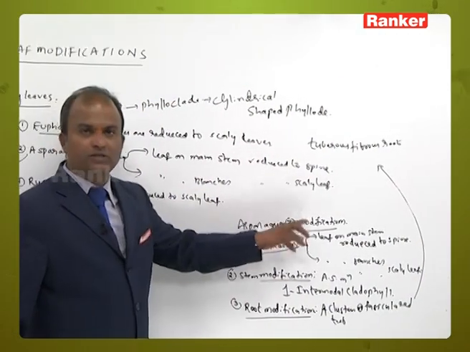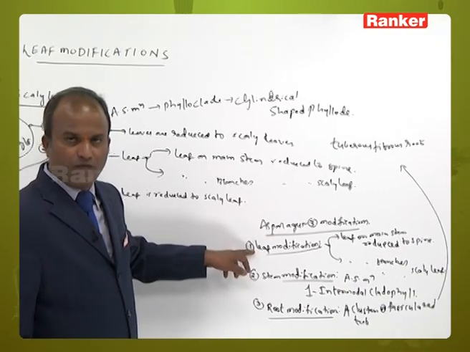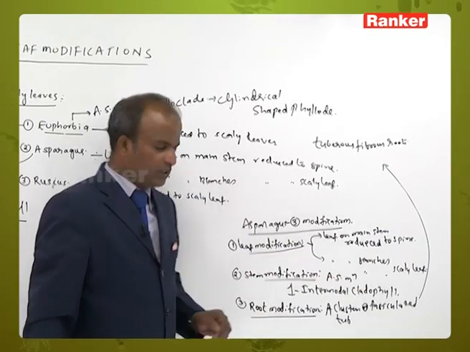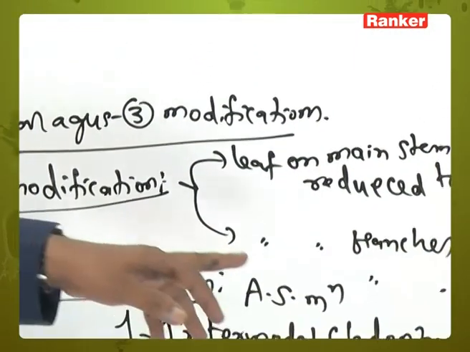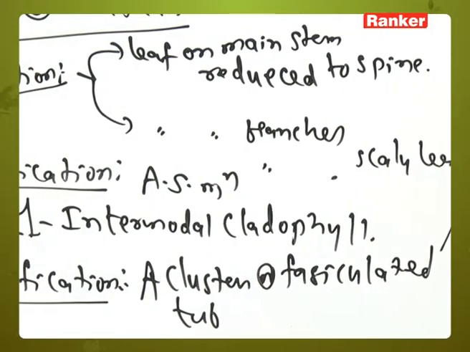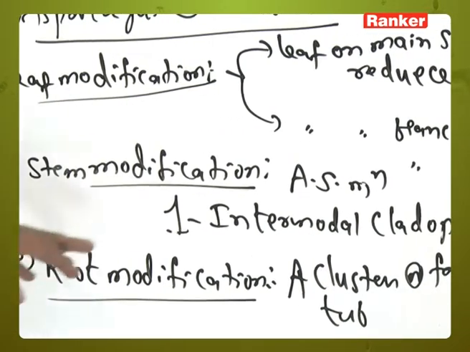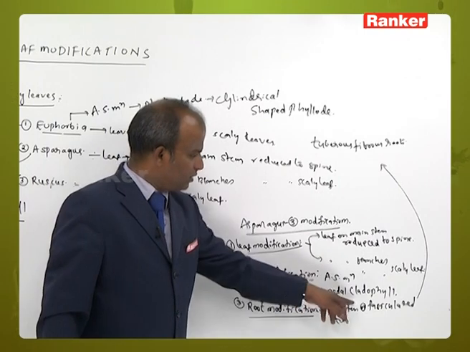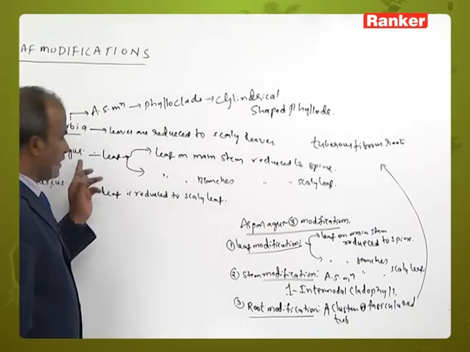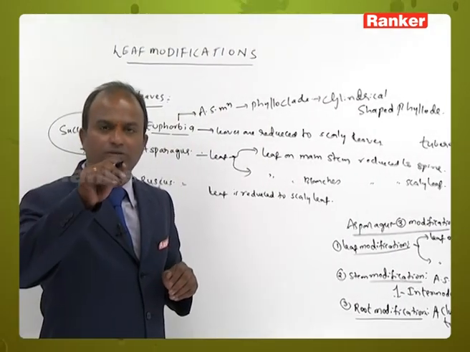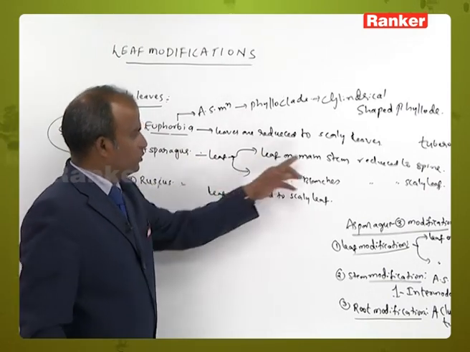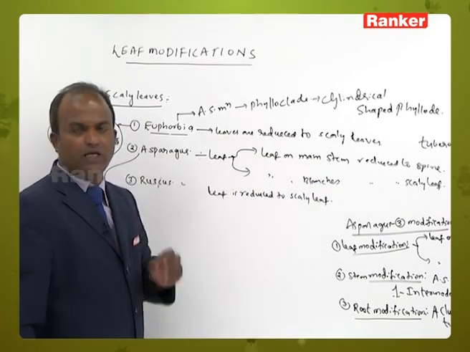That means in asparagus it shows three modifications. What is the first modification? Leaf modification. Leaf on main stem reduced to spine, leaf on branches reduced to scaly leaf. Stem modification shows aerial stem modification, one internodal cladophyll. The third is root modification: cluster or fasciculated tuberous fibrous roots. In asparagus, as it belongs to xerophytes, leaves are reduced to spine and scaly leaf to reduce the rate of transpiration.